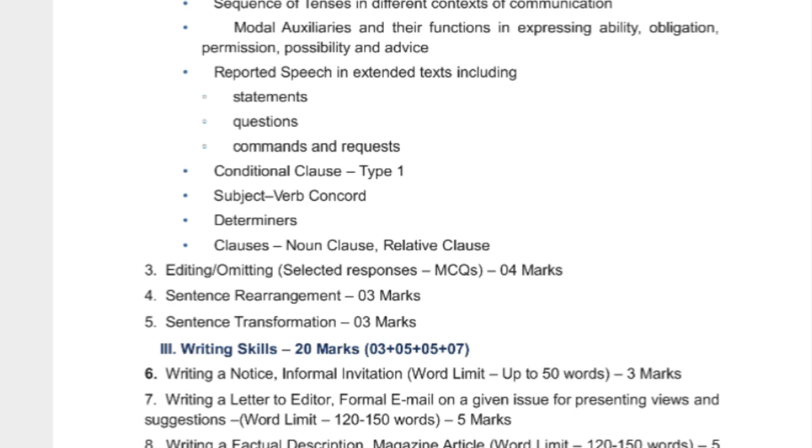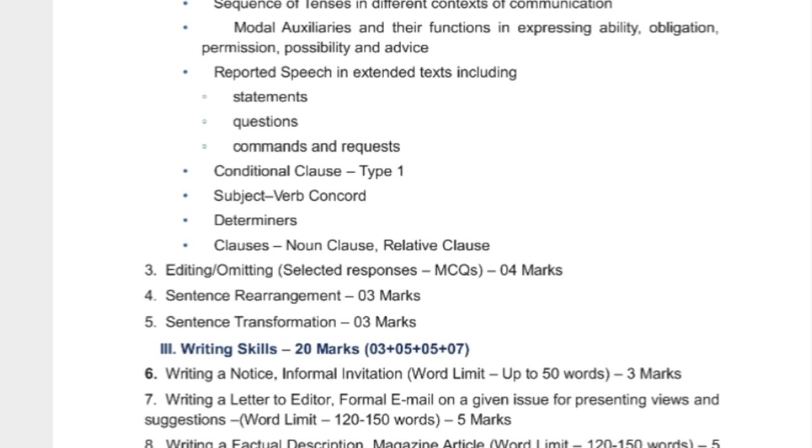Then sentence rearrangement for 3 marks, and sentence transformation also for 3 marks. So here grammar is for only 10 marks, same; the topics remain the same, there is no change in topics, but the framing of questions can be changed or is changed.